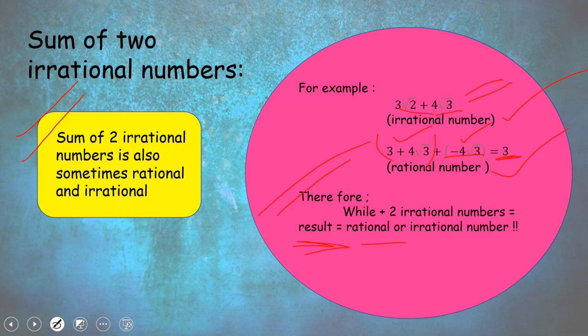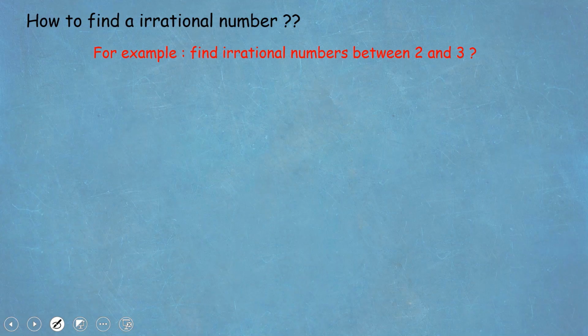Now moving forward, you know how to find the sum and product of two numbers, but how do we find an irrational number? You might get a question, how do we find this irrational number? We know how to add and multiply irrational numbers, but we don't know yet how to find those irrational numbers.